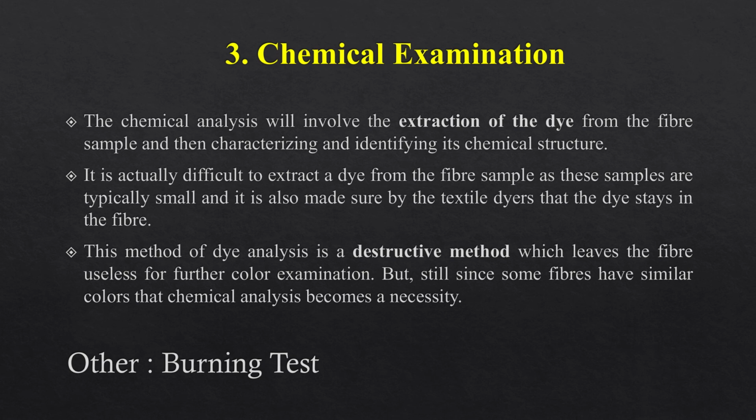This method of dye analysis is a destructive method which leaves the fiber useless for further color examination. But still, since some fibers have similar colors, chemical analysis becomes unnecessary. Another method is the burning test.